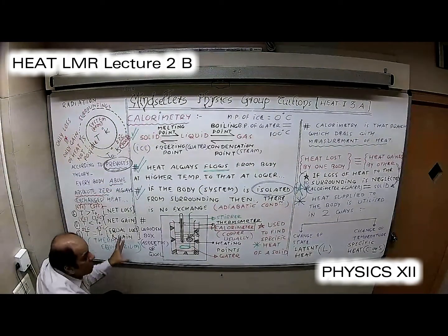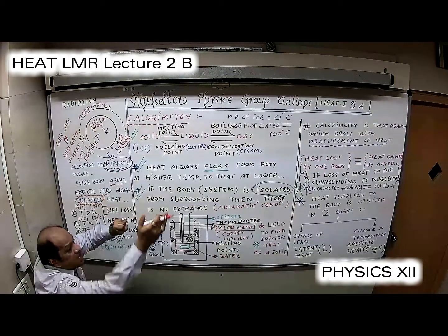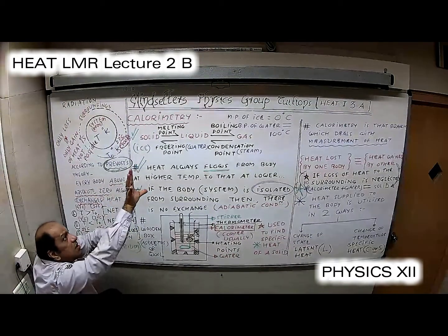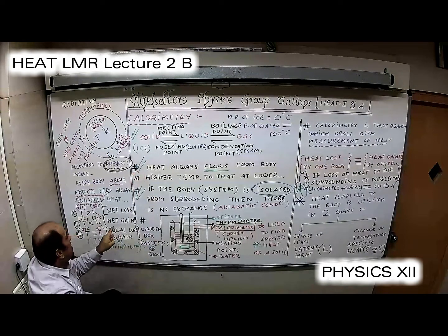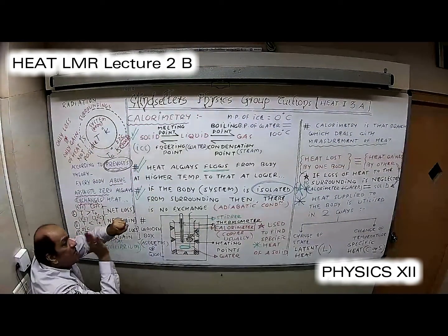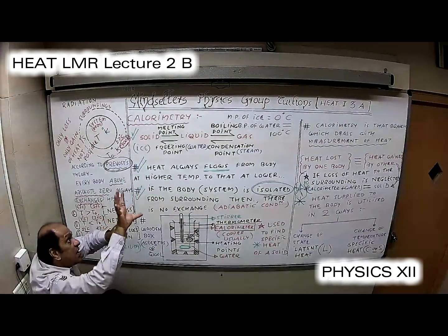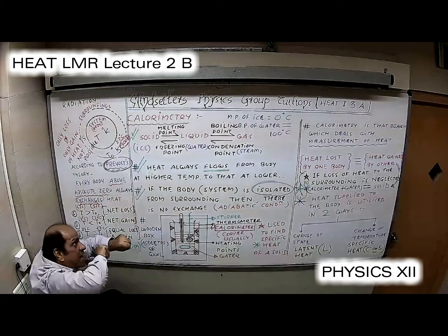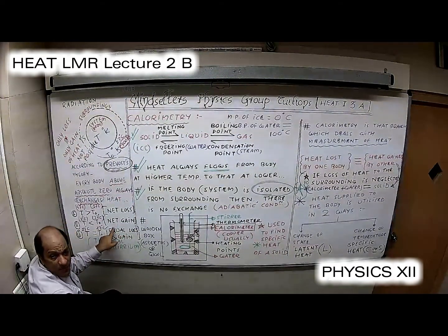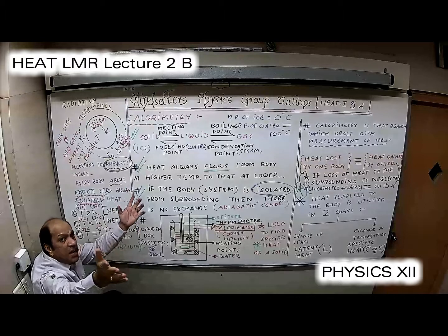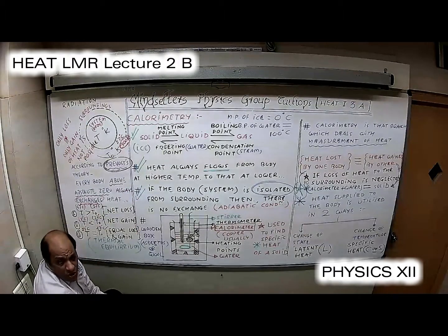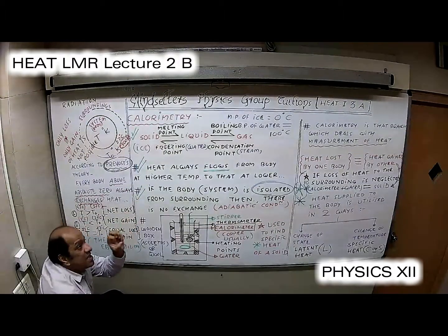Rapid fire now. If the body is at higher temperature than the surrounding, it gives, it takes, but gives more. Net result is loss. If the body is at lower temperature than the surrounding, it takes, it gives, but it takes more. Net result is gain. And if the body and the surrounding are at exactly the same temperature, it gives and it takes it back.